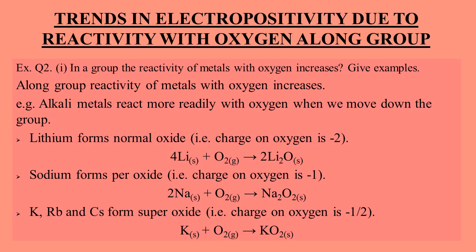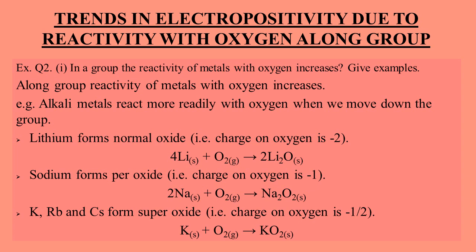Let's learn the trends in electropositive character or electropositivity due to reactivity with oxygen along group. This is also the answer of exercise question number 2 part 1. When we move down the group, reactivity of metals with oxygen increases, means they react more readily with oxygen. For example, alkali metals react more readily with oxygen when we move down the group.